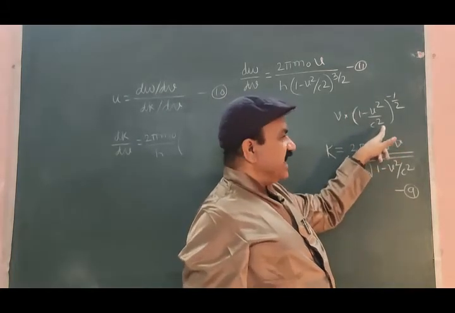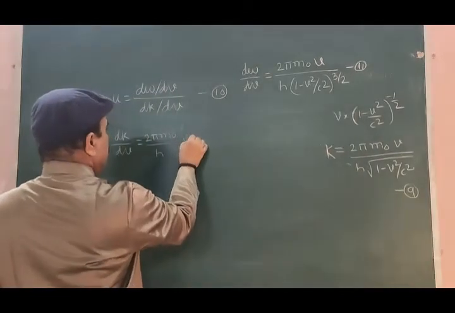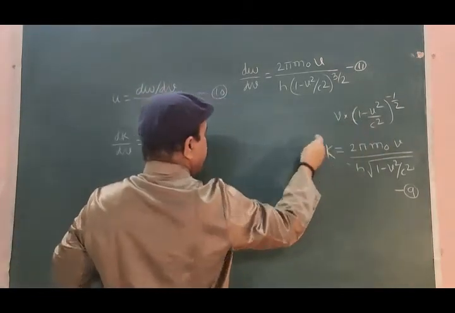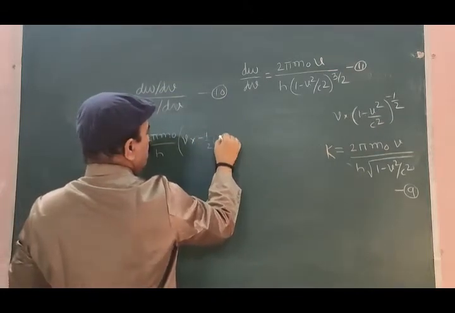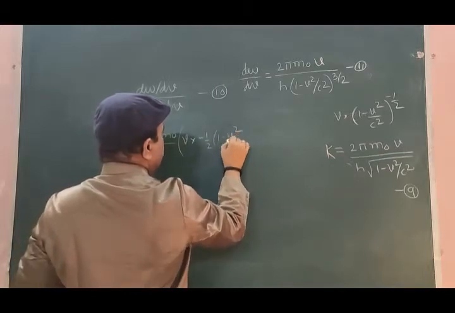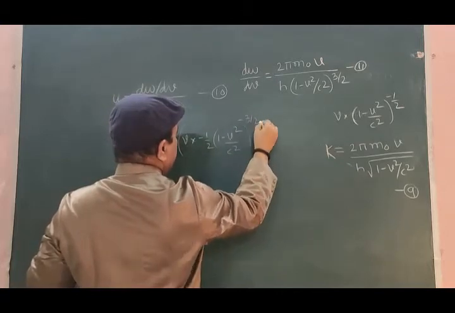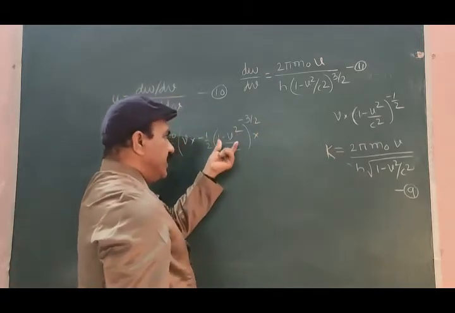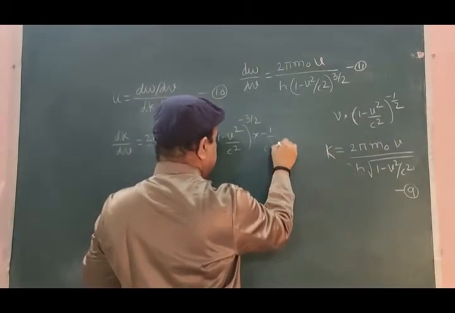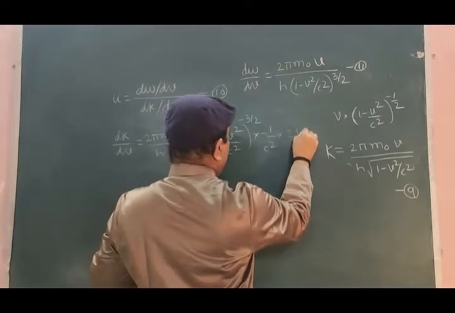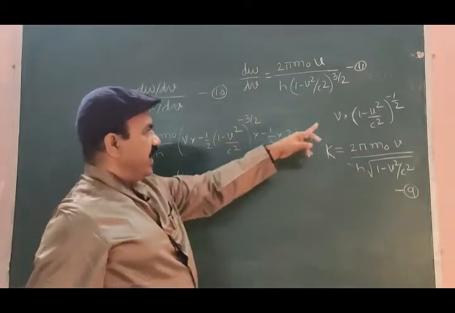After that, we shall keep this constant and differentiate v. So with v held constant, differentiate this: minus 1 by 2 into 1 minus v square by c square bracket to the power minus 3 by 2, into the differentiation of this bracket, minus 1 by c square into 2v, plus. Now hold this constant.